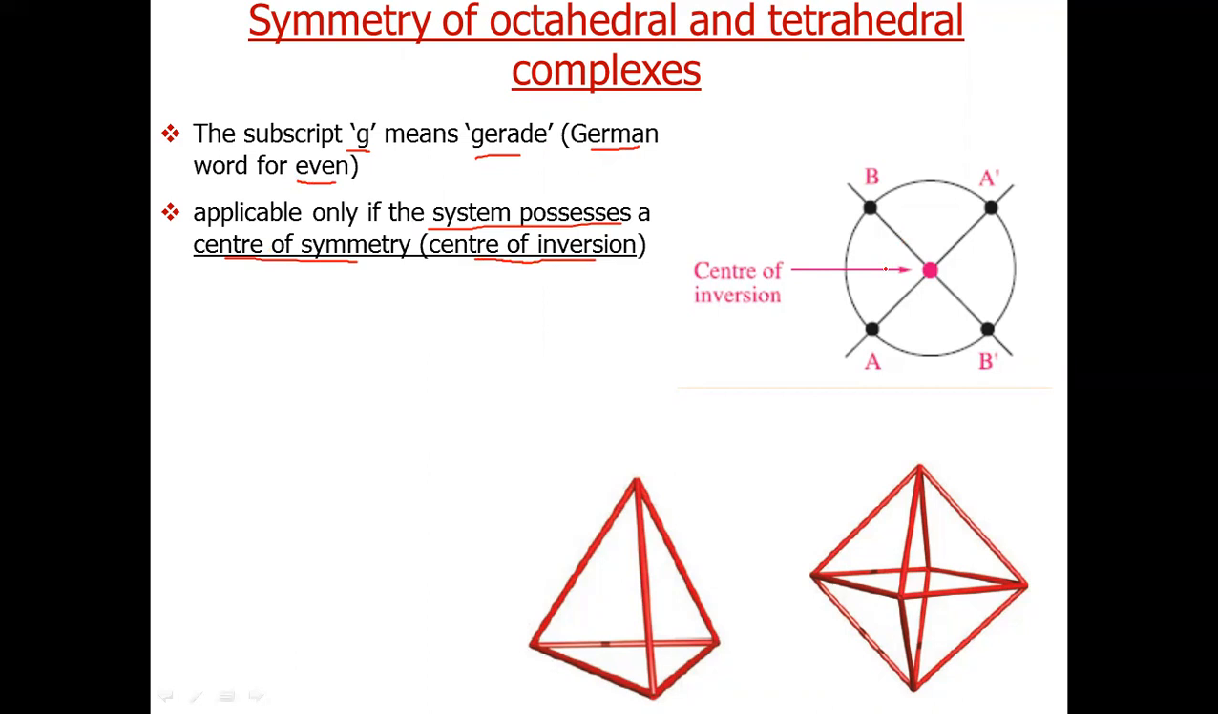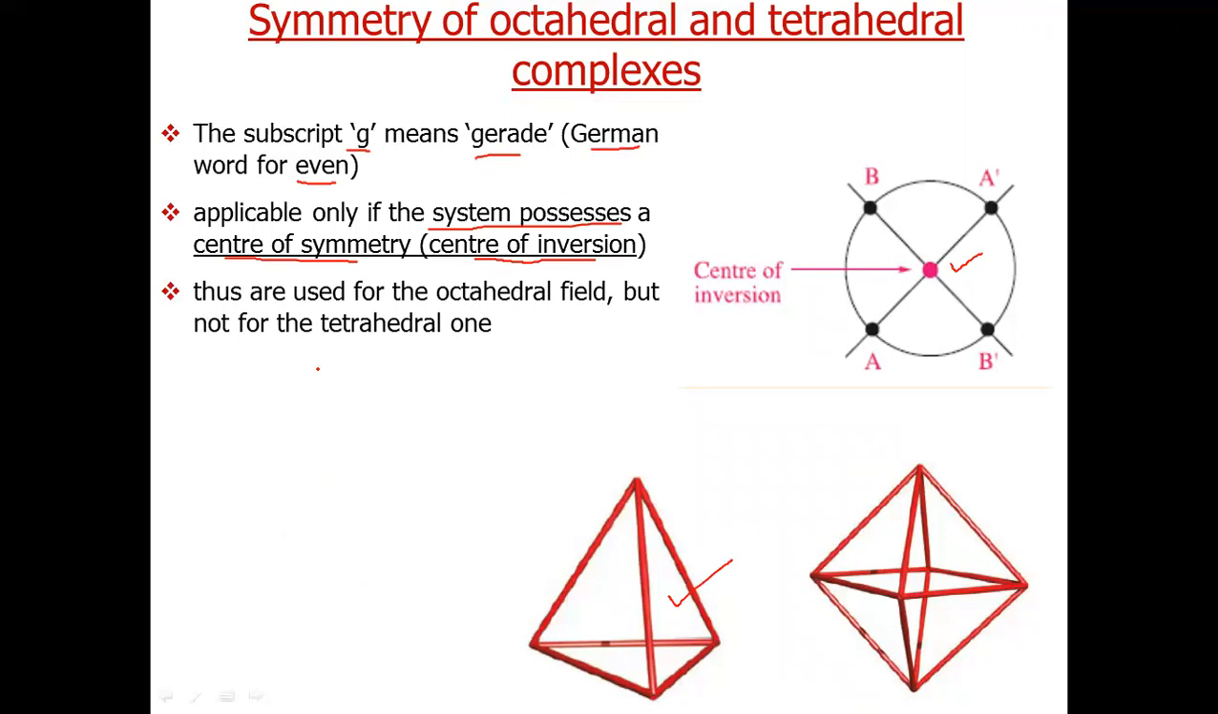This we have already explained in our previous lecture, that octahedral complexes are centrosymmetric because they possess a center of inversion, whereas tetrahedral complexes do not have any center of inversion. That's why we use symbol g in case of octahedral complexes, but not for tetrahedral complexes. Now, let us discuss splitting of spectroscopic terms in octahedral and tetrahedral fields, but some points you should also know: